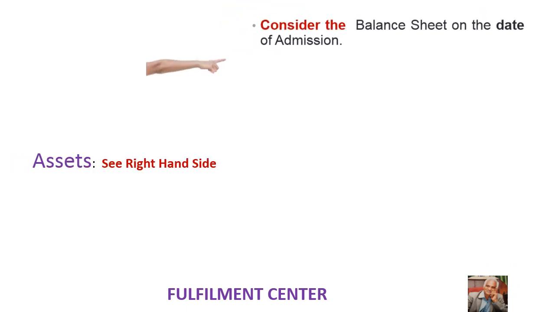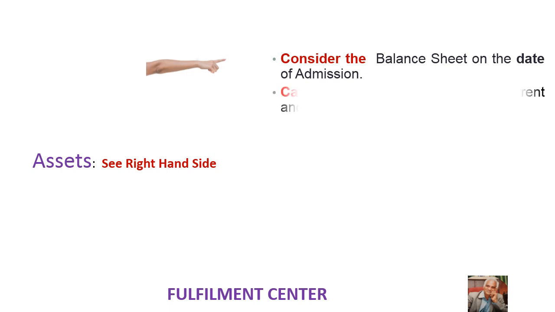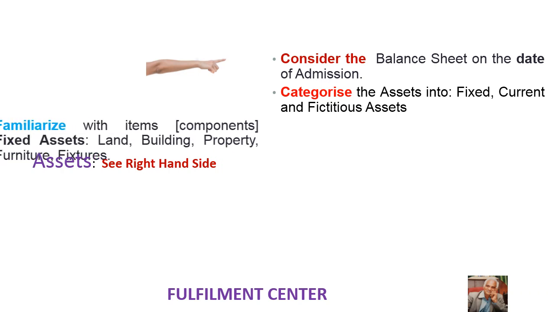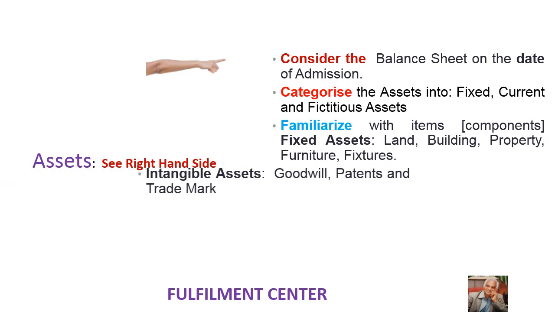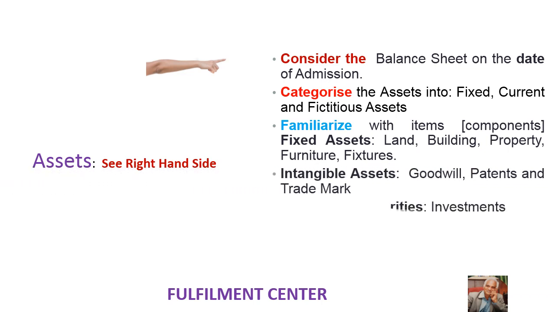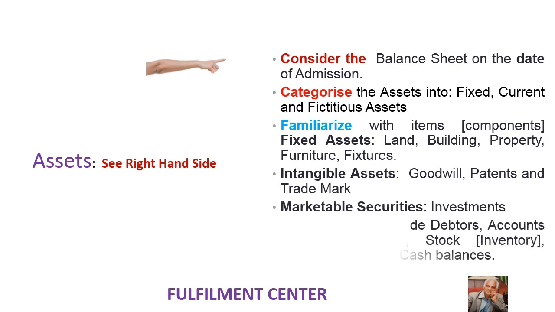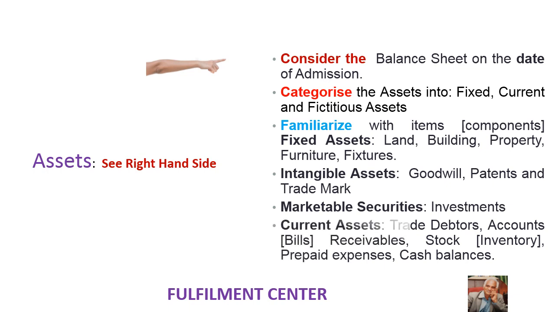Join me in identifying the components of asset side, right? See right hand side. Consider the balance sheet on the date of admission. Date of admission is important. Categorize the assets into fixed, current, and fictitious. Familiarize with the fixed assets and the tangible and intangible assets. Give more importance for the investment portfolio and identify your current assets and give more attention to cash balances, which acts as a sponge. The more you squeeze, the more it comes out. This is what we call referring to the right hand side through my hand.